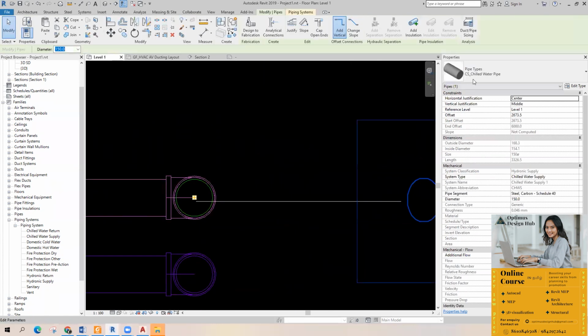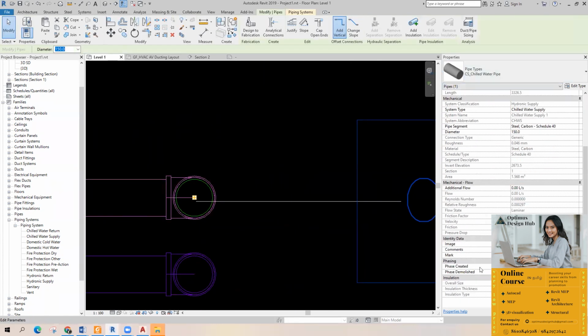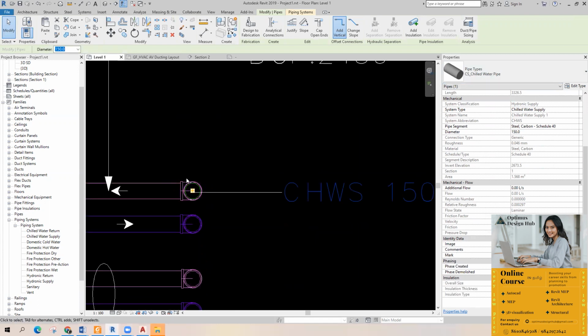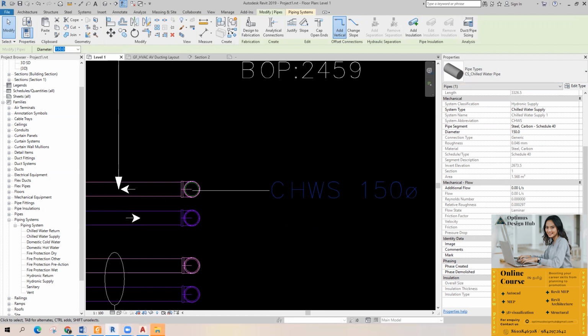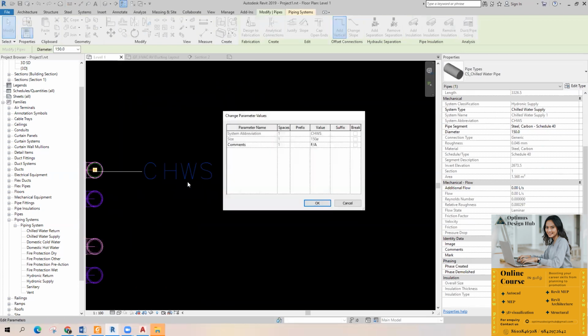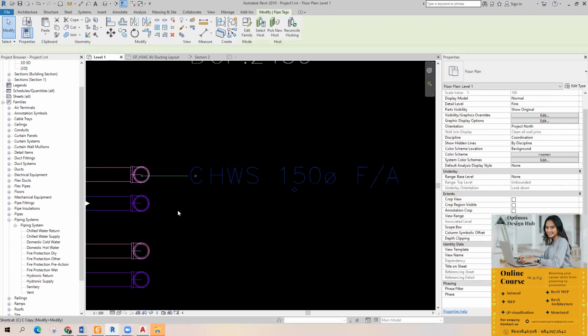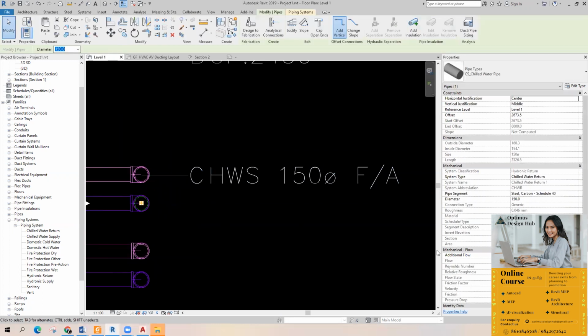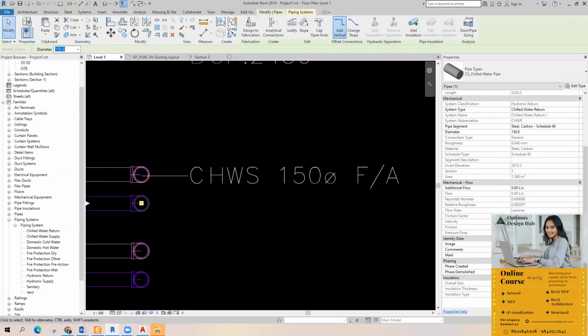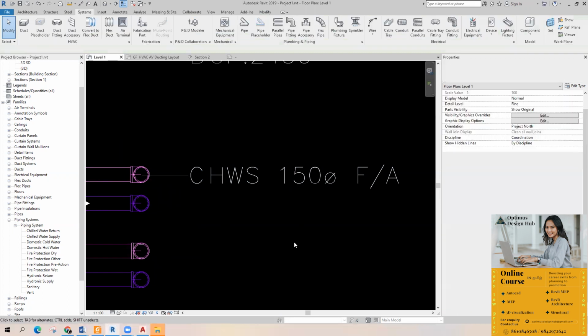In the pipe properties, you can see a parameter called comments. In this comment, you can write the corresponding flow direction, from above. Select the pipe, pick here to above, and tag it.